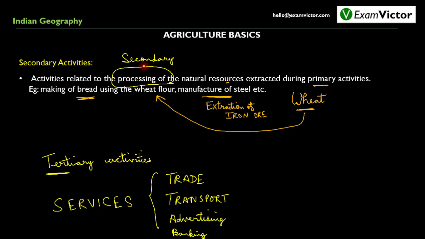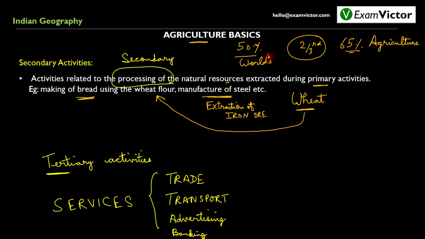Now both of these activities, secondary and tertiary, support the primary activity which is agriculture in the case of India as well as the world. 50% of the world's population is involved in agricultural activities, whereas in India it is about 65% of the Indian population which is dependent on agriculture. It is for this reason that India is an agricultural country, with its economy resting upon agriculture to a large extent.